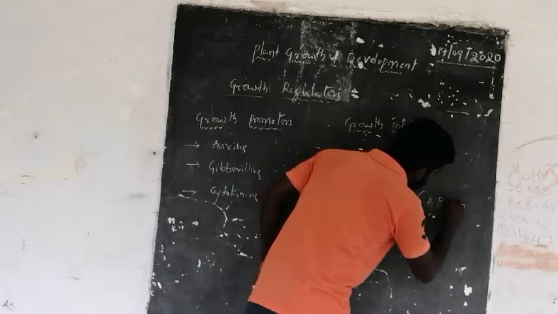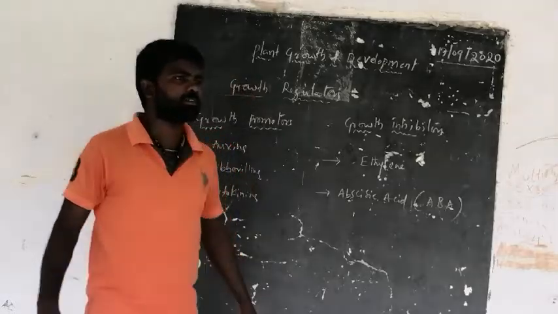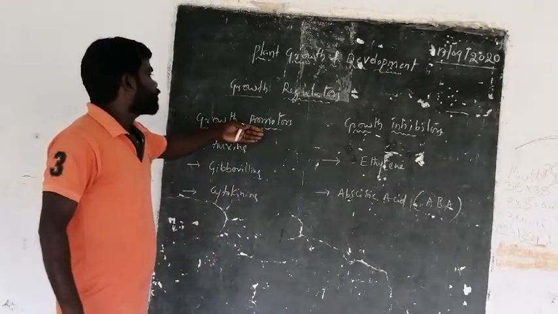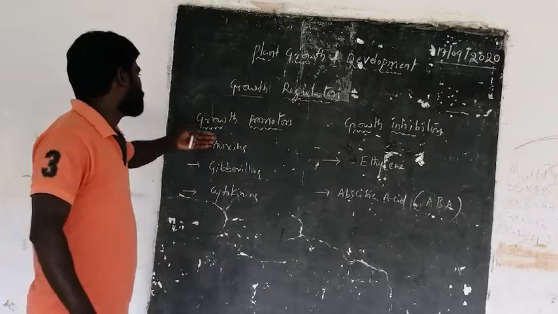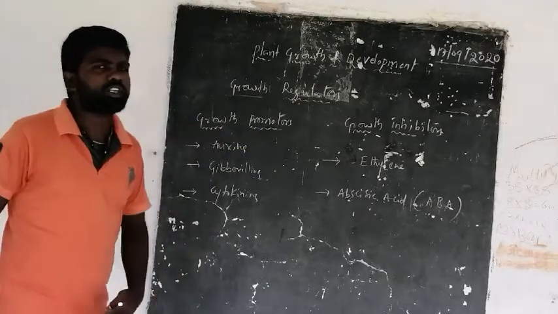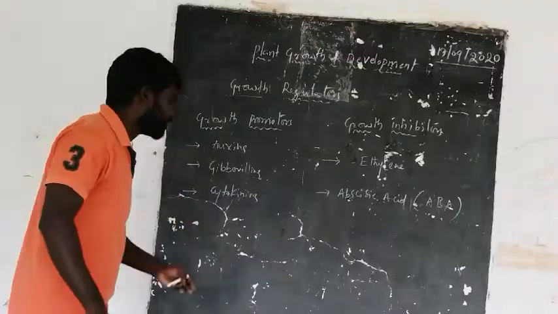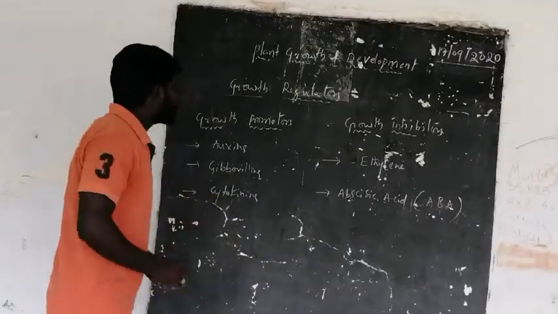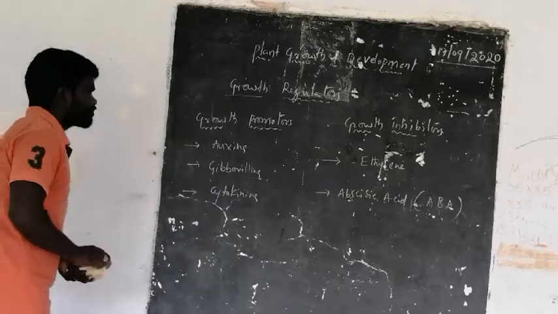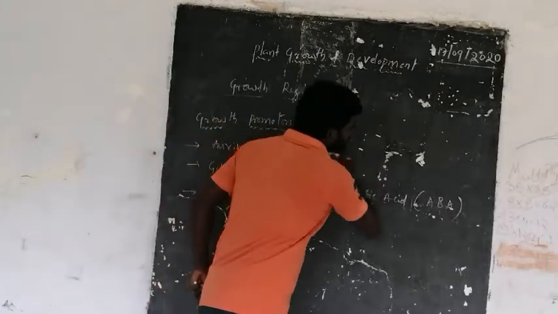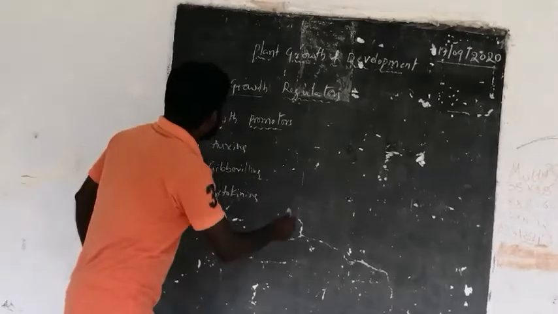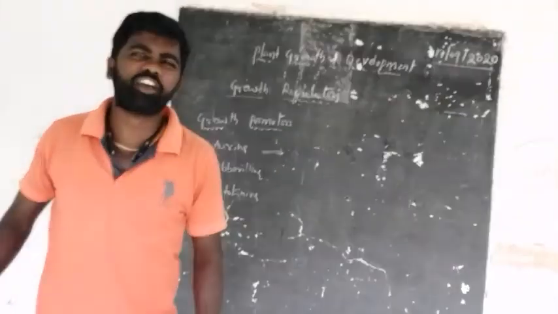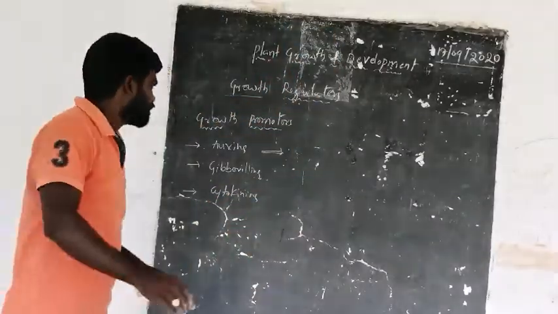Also called ABA, abscisic acid. And what kind of growth do these growth promoters promote? Let's see. Outline. Here, the auxins promote apical dominance, or apical growth of the plant body.